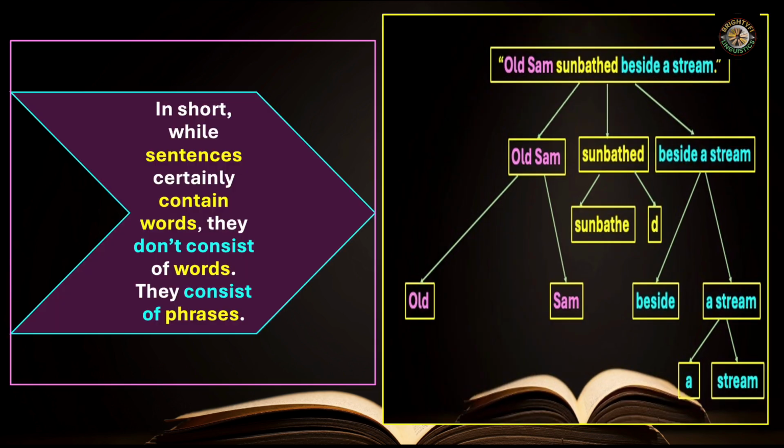In short, while sentences certainly contain words, they don't consist of words. They consist of phrases. This is very important. And phrases are further divided into words, like we have just talked about: Old Sam, sunbathed, beside a stream. These are the phrases.